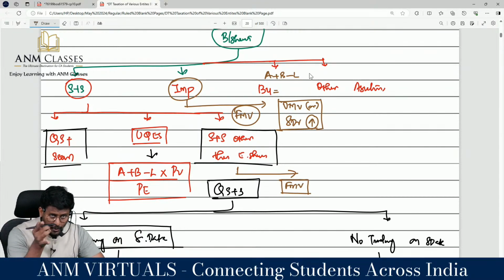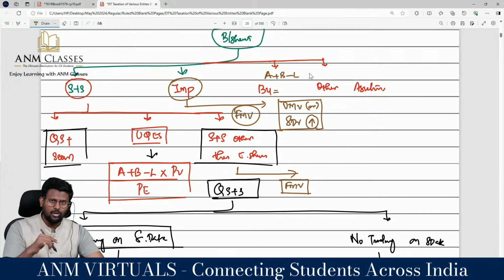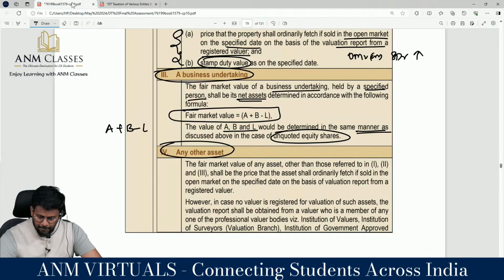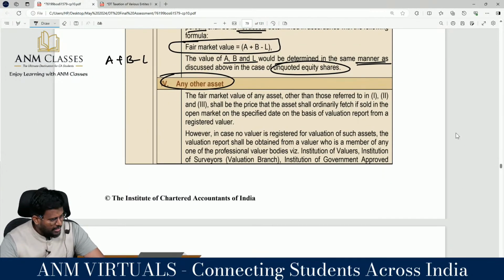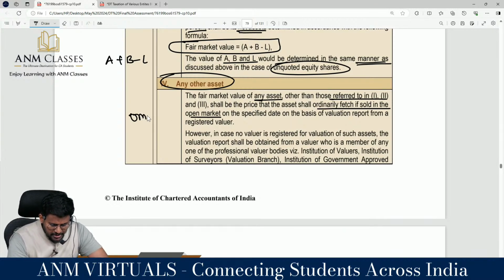You can, if you want, write this chart on your own. Any other asset? The fair market value of any asset other than those referred to shall be the price the asset shall ordinarily fetch if sold in the market. That means market value on the specified date on the basis of a valuation report from a valuer.